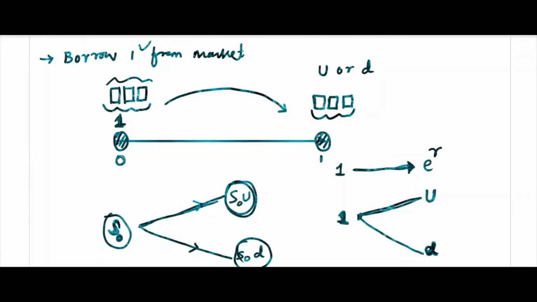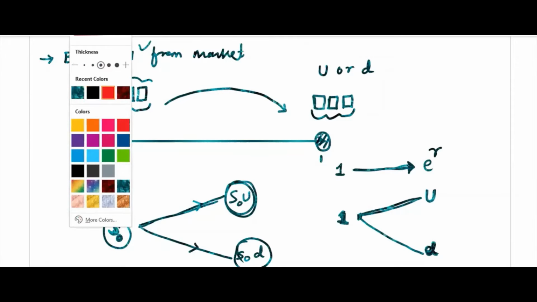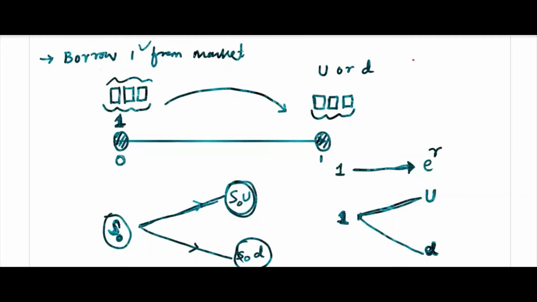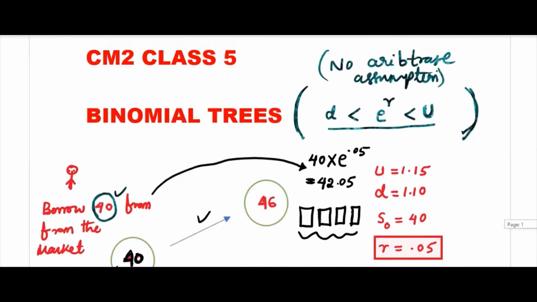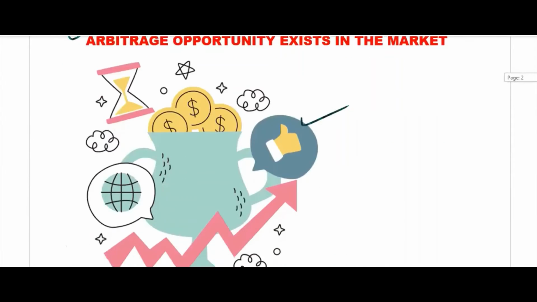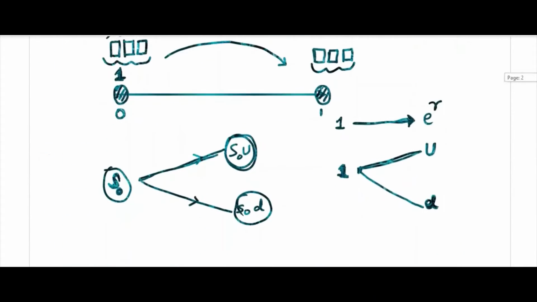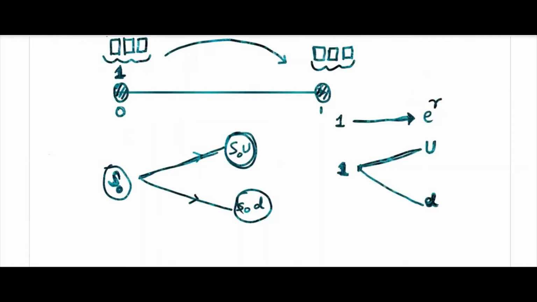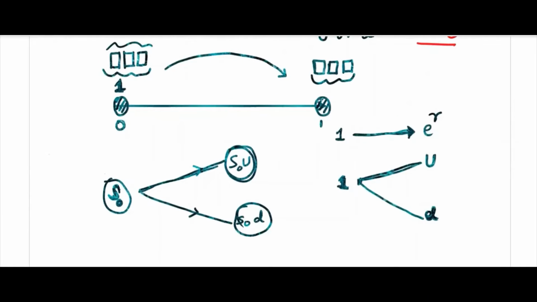Suppose U and D both are greater than e power r, then what will happen? Consider the case where this inequality is not satisfied and e power r is greater than both or less than both.